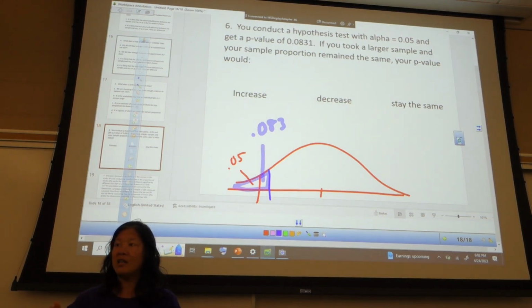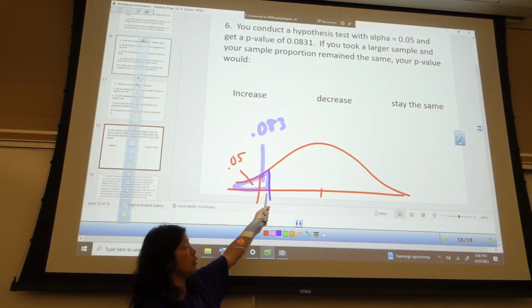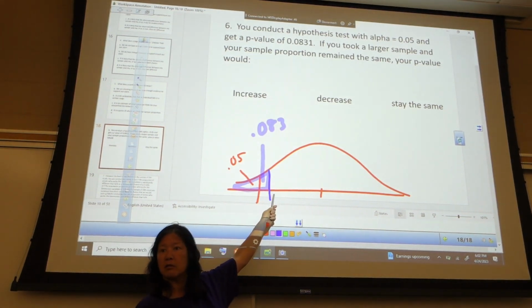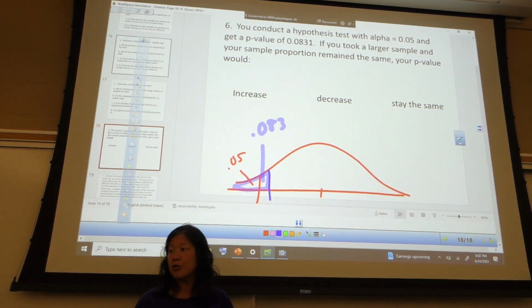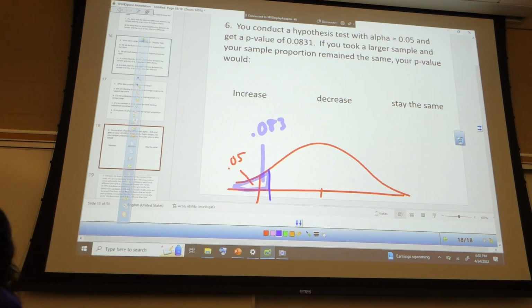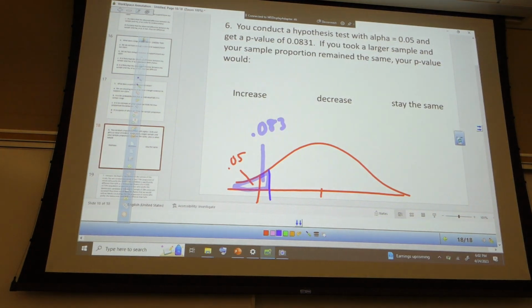A sample of 10, not such great evidence. A sample of 1,000, really good. Should give you a much stronger picture, assuming that your initial findings led to it being sort of like this. So if you have some evidence, a larger sample will give you more evidence. Is that making sense for folks? So this should be more evidence.